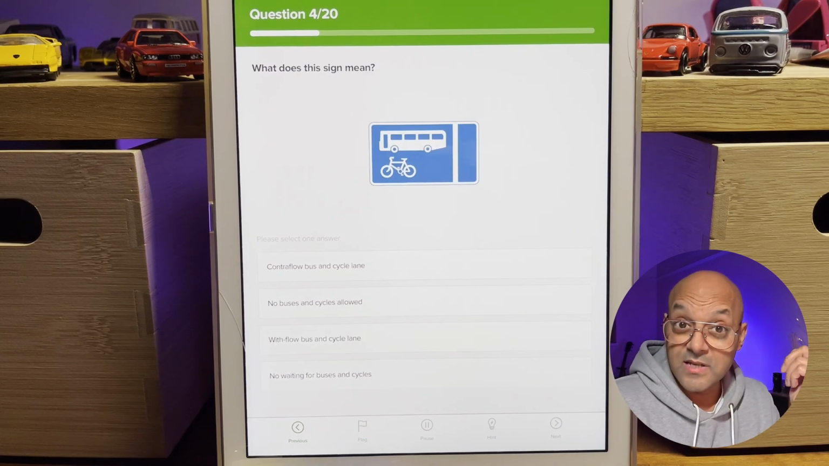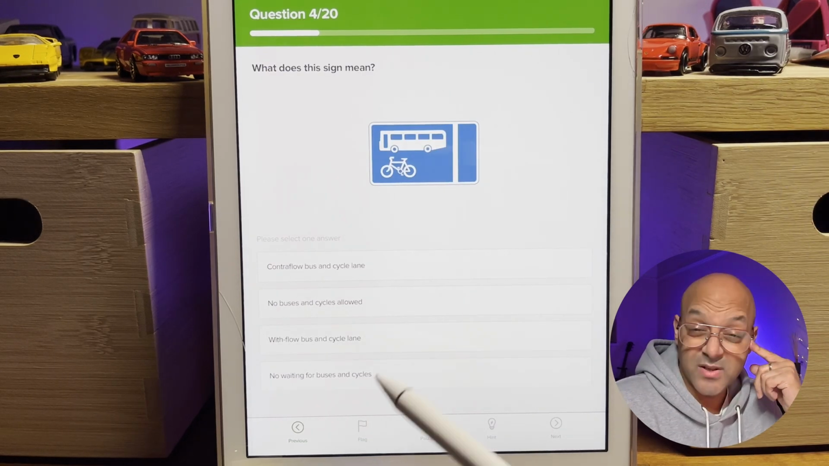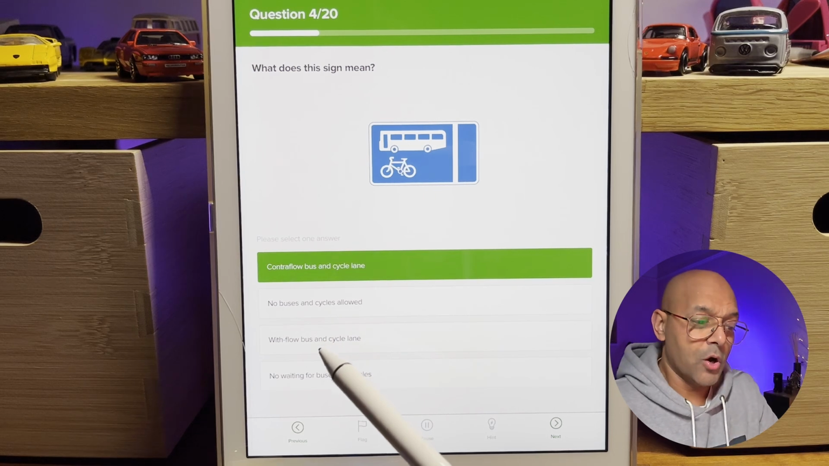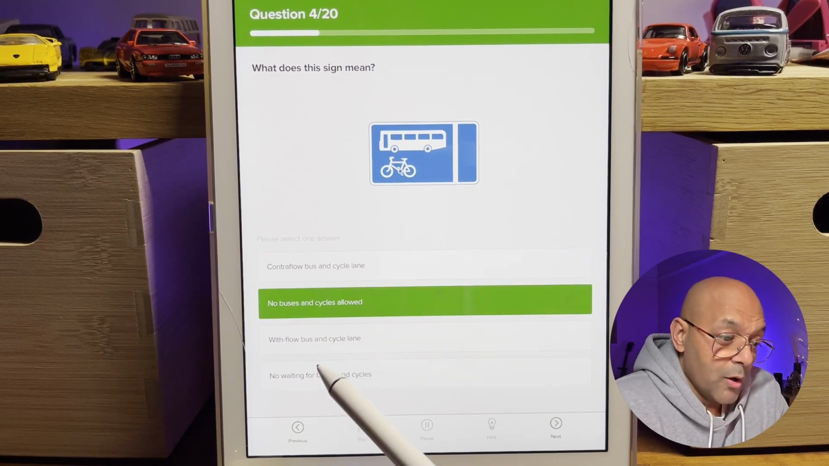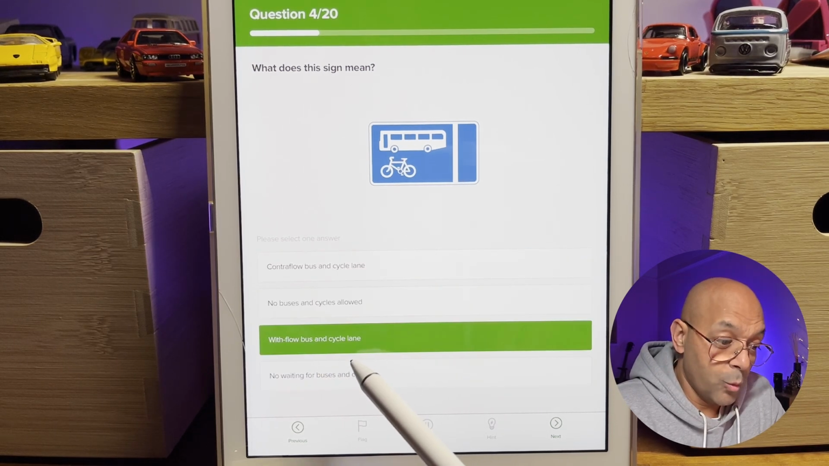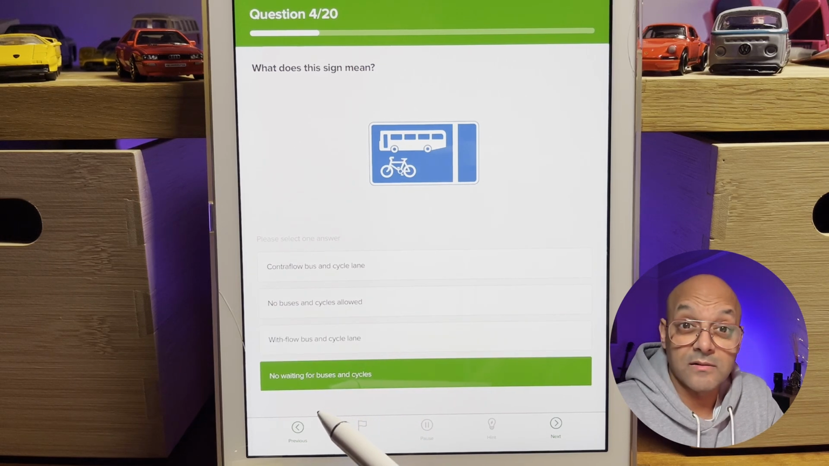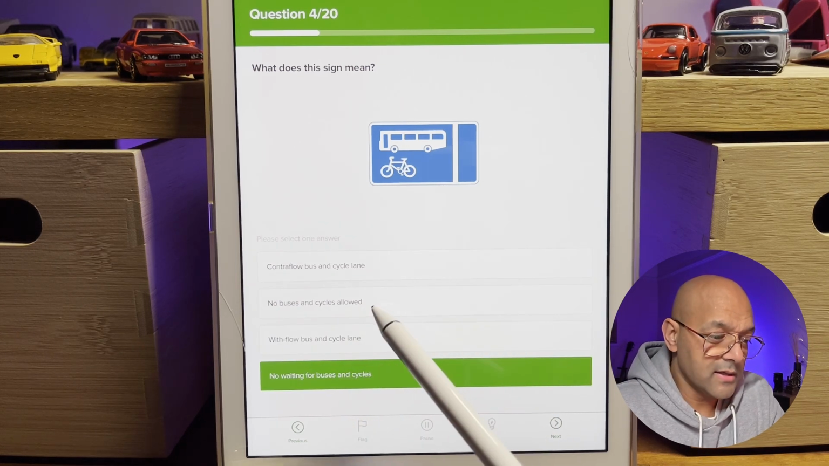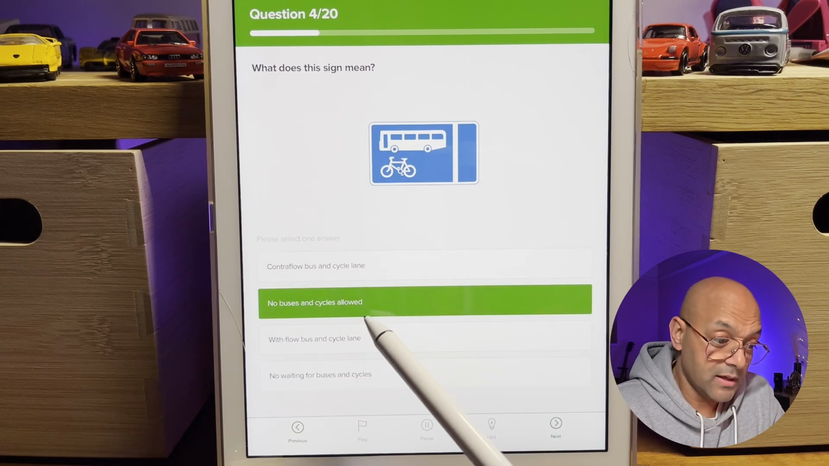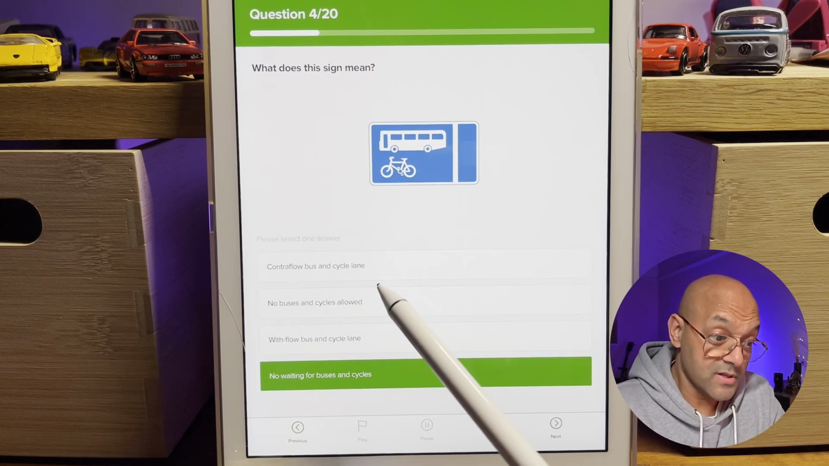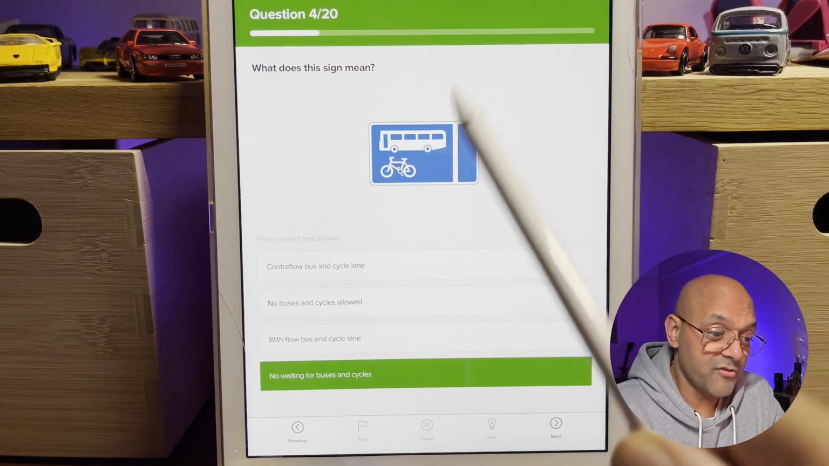Question number 4. What does this sign mean? So it's a blue sign, bus and a bike in it. Does it tell us we've got a contraflow bus and cycle lane? No buses and cycles allowed? With flow bus and cycle lane, or no waiting for buses and cycles? We know it's not an order sign, so that's going to be no buses and cycles allowed, or no waiting for buses. Those are orders, so we know this is not an order, it's an information sign.